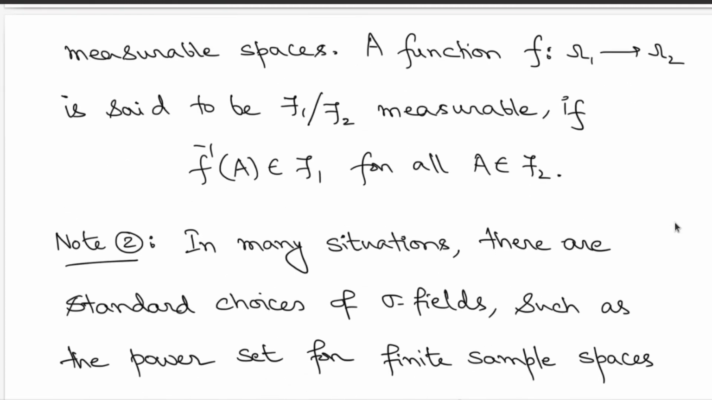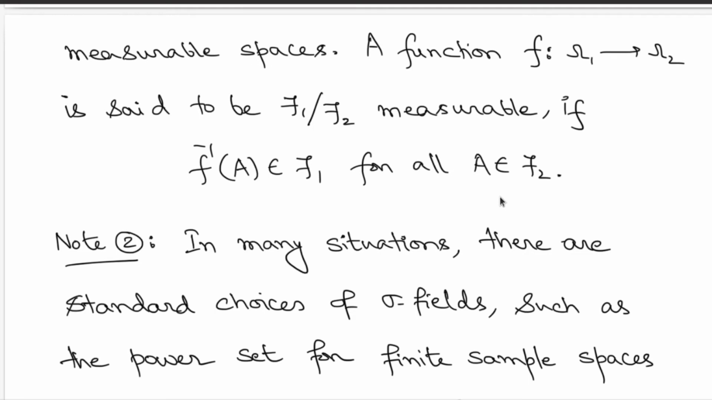So we say that this function is script F1 over script F2 measurable if all pre-images land up on the domain side. So you take all subsets on the range side sigma field, which is script F2, look at their pre-images, and I want those pre-images to be in the domain side sigma field. So this is the restriction we impose here.